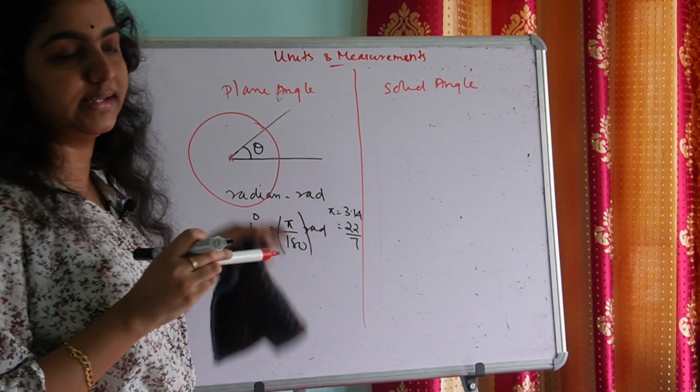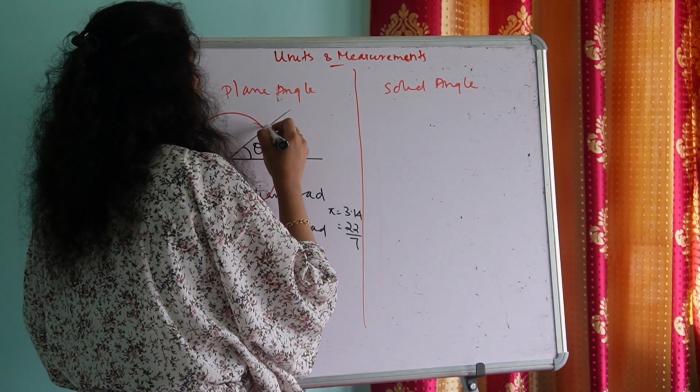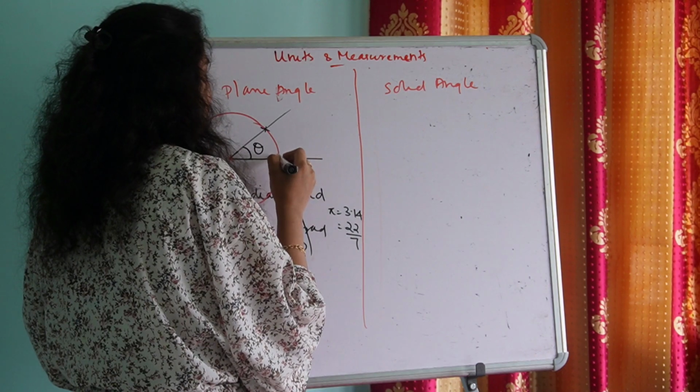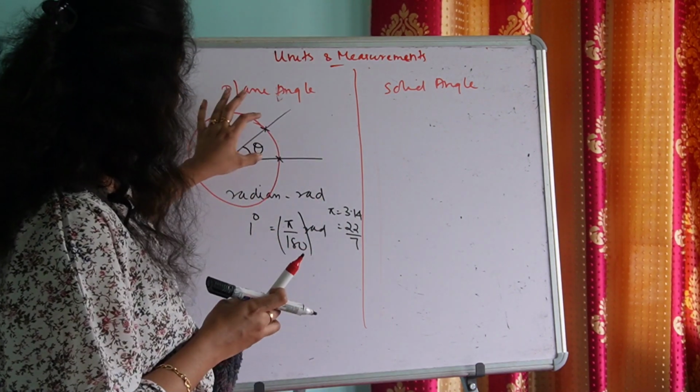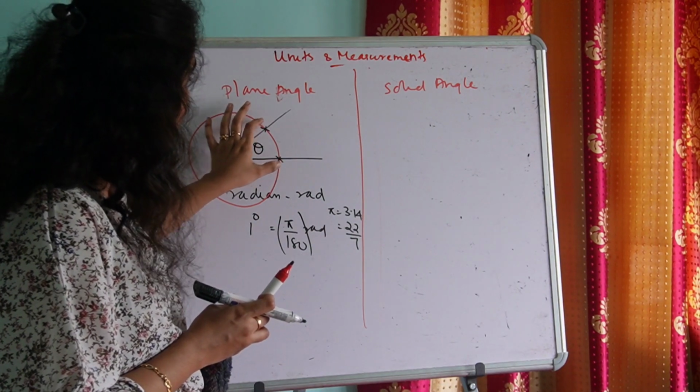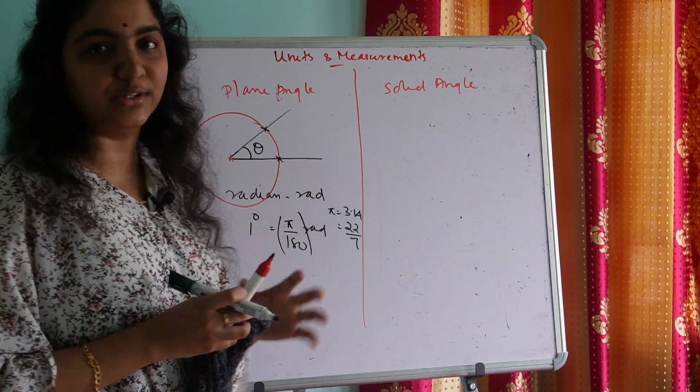These two lines intersect at 2 points on the circle, isn't it?